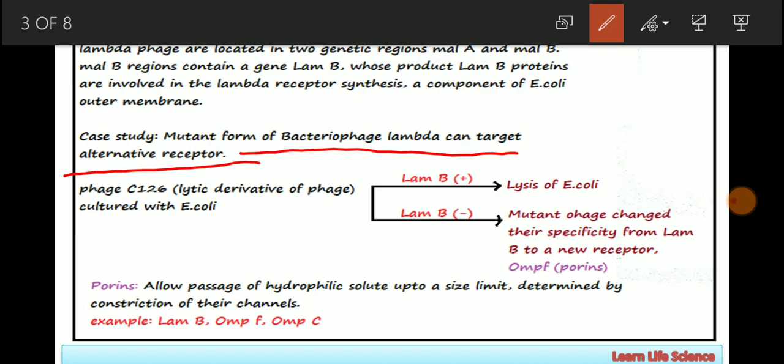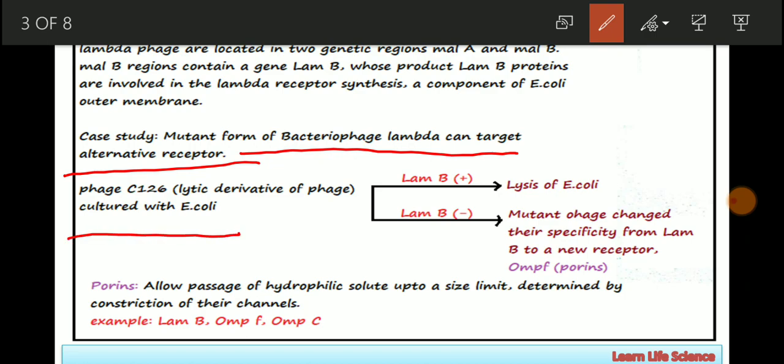The affinity depends on the specific molecules that are present on the ligand. Now, for example, we are going to culture phage 6126, a lytic derivative of lambda phage, with the E. coli host cell.